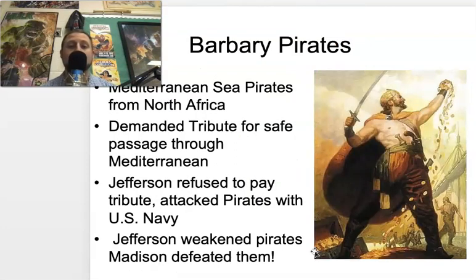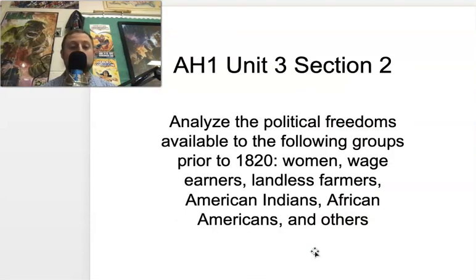One of the things that Jefferson has to deal with is Barbary Pirates. They attack our trade vessels, our ships that are sending goods to Europe. They loot them, so Jefferson decides that he's going to use our Navy to attack them, and they flee off. Of course, Jefferson weakens them, but it will be Madison who ultimately defeats them. Remember, if you have the strong Navy, you're the dominant world power. We're not there yet, but this shows we're working toward it.